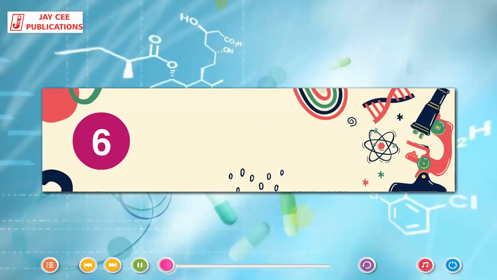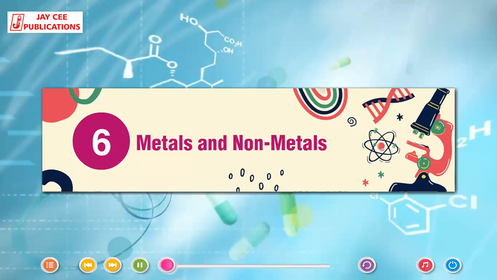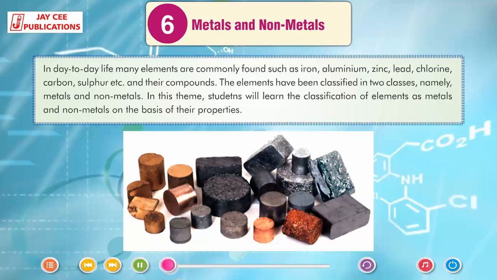Chapter 6: Metals and Non-Metals. In day-to-day life, many elements are commonly found such as iron, aluminum, zinc, lead, chlorine, carbon, sulfur, etc. and their compounds. The elements have been classified in two classes, namely metals and non-metals. In this theme, students will learn the classification of elements as metals and non-metals on the basis of their properties.